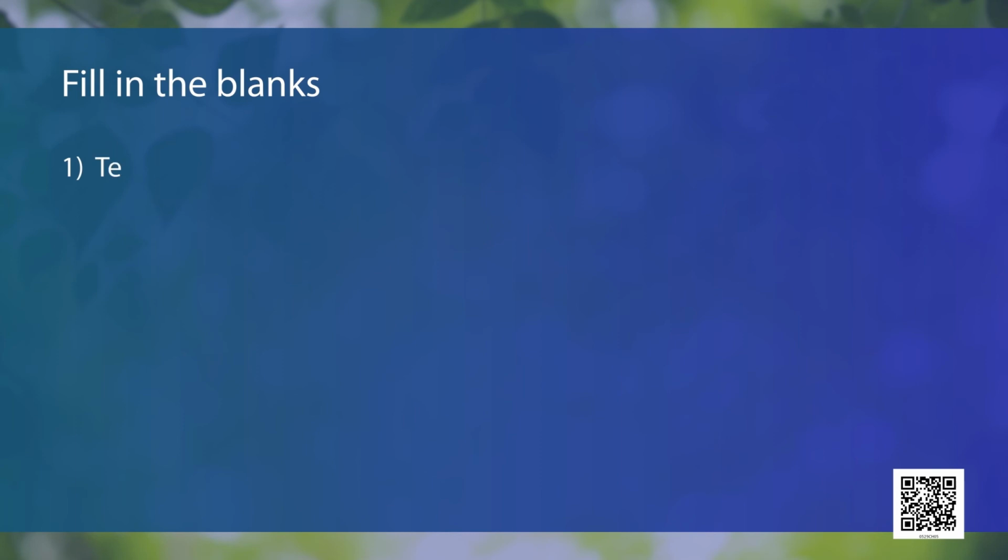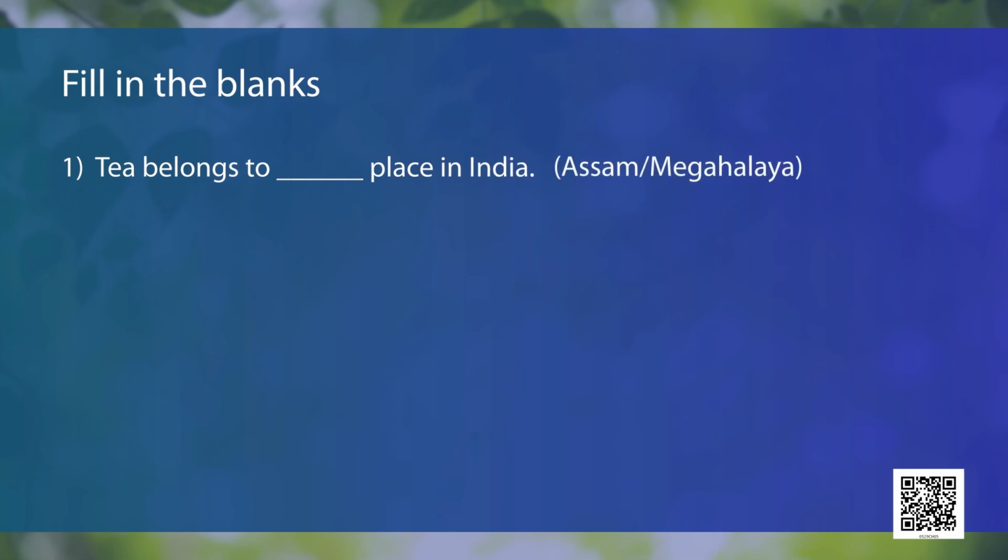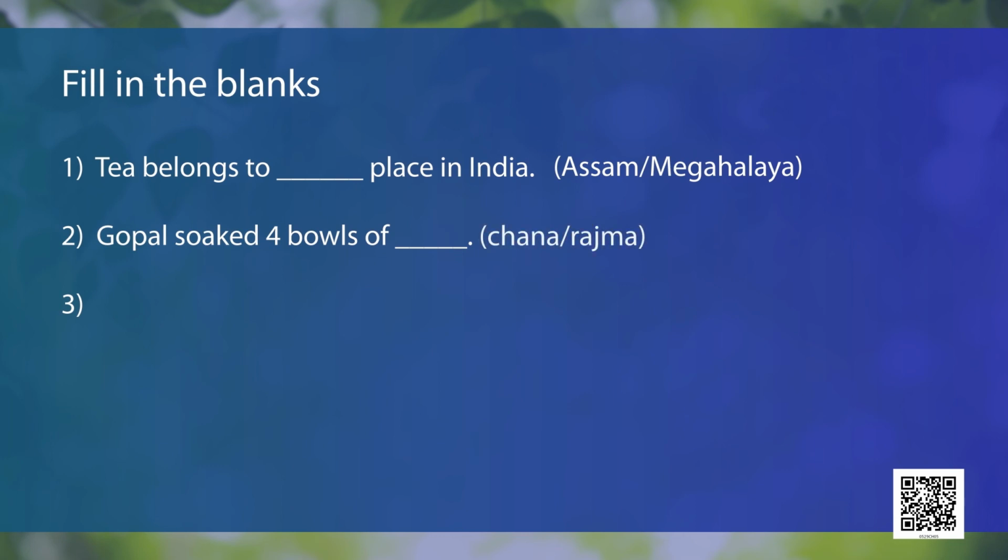The first one is: tea belongs to dash place in India. The places are Assam or Meghalaya. Yes, what is the correct answer? It is Assam. Next, Gopal soaked 4 bowls of dash. Options are chana or rajma. Yes, recall from the chapter. What is the correct option?